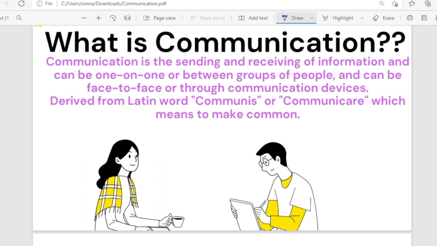So now in this unit we will be learning each and every detail of communication. First, let's see what I have written here, that it is sending and receiving of information. It can be one-on-one or between groups of people, face-to-face or through devices. Quite easy. You communicate with your family members, with your friends, with your colleagues, with your celebrities also.